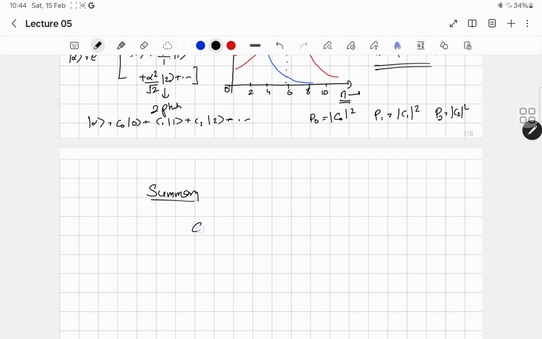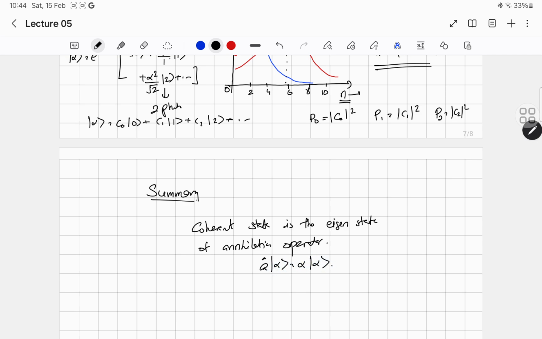okay, the coherent state is the eigenstate of the annihilation operator, that is, a acting on ket alpha becomes alpha times ket alpha.